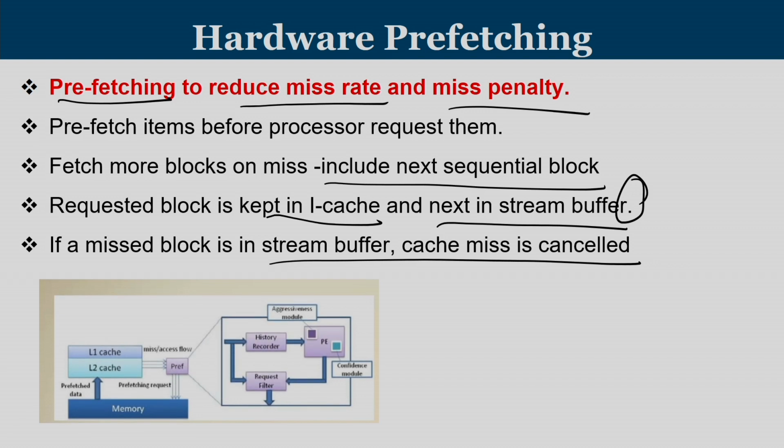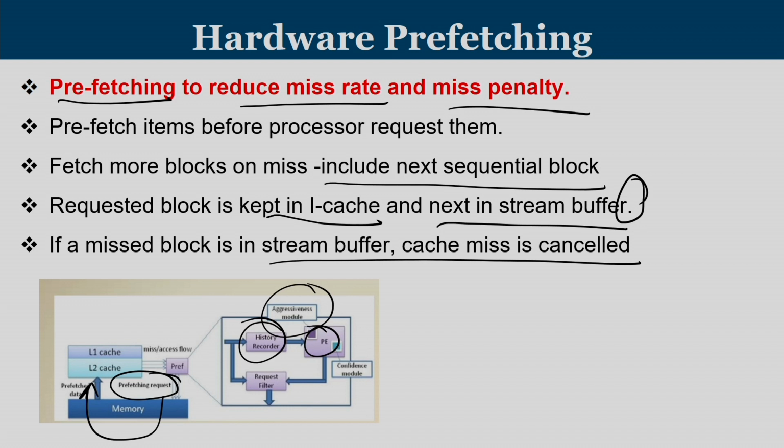So, what we have in the prefetcher is a processing engine with a history recorder, and then there is the aggressiveness module, which will find out how much you have to prefetch, from where to prefetch, and how many blocks you have to prefetch, and based upon that the request is given. The prefetch request is given to memory, and the prefetch data is brought back.